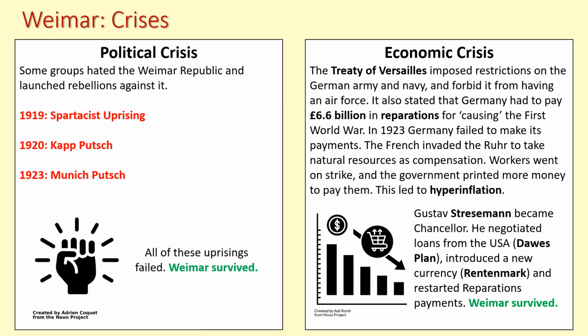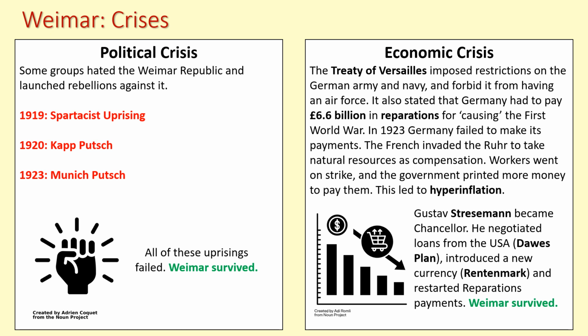Fast forward a few months. In 1920, you get this man called Wolfgang Kapp, who is a nationalist, so on the right wing. Now, many of the Freikorps are also nationalist, also right-wing, because they think Germany should be proud of who it is and should rise up once more. They are attracted to Wolfgang Kapp. Wolfgang Kapp tries an uprising, and sometimes in German we use the word Putsch, which means an uprising or rebellion. So in 1920, he rises up and takes control of parts of Berlin.